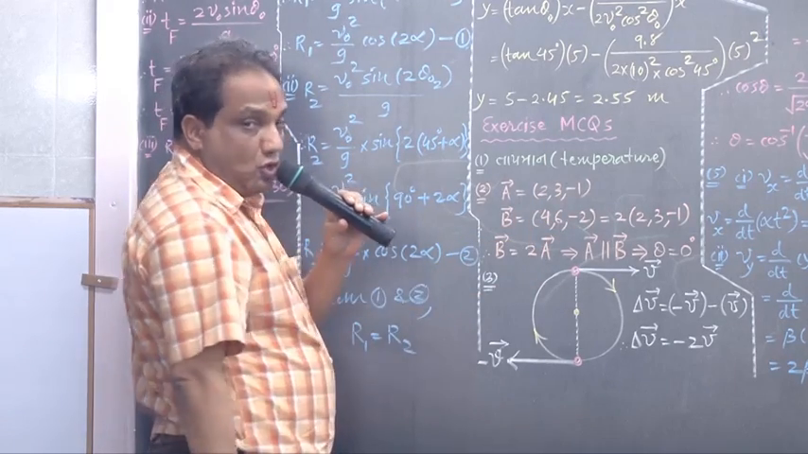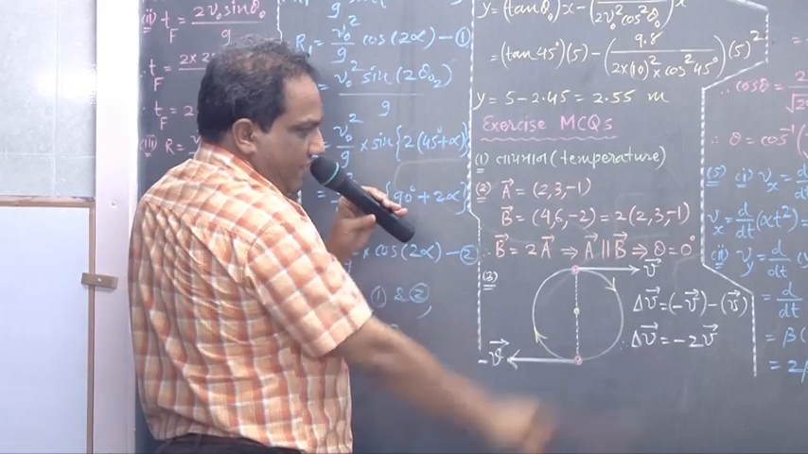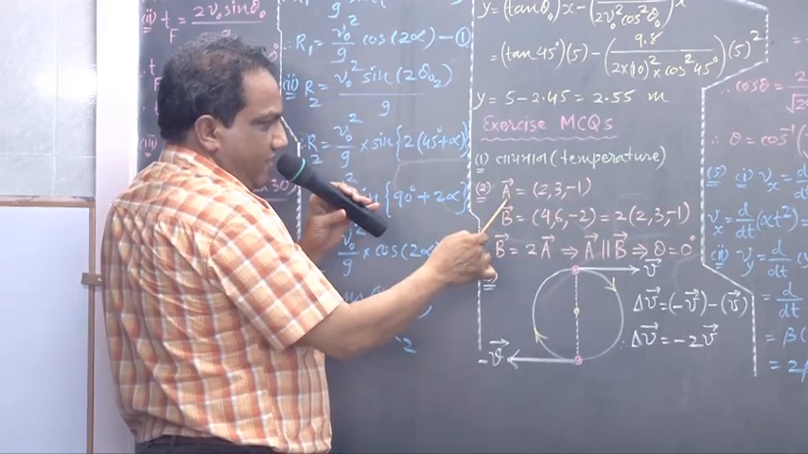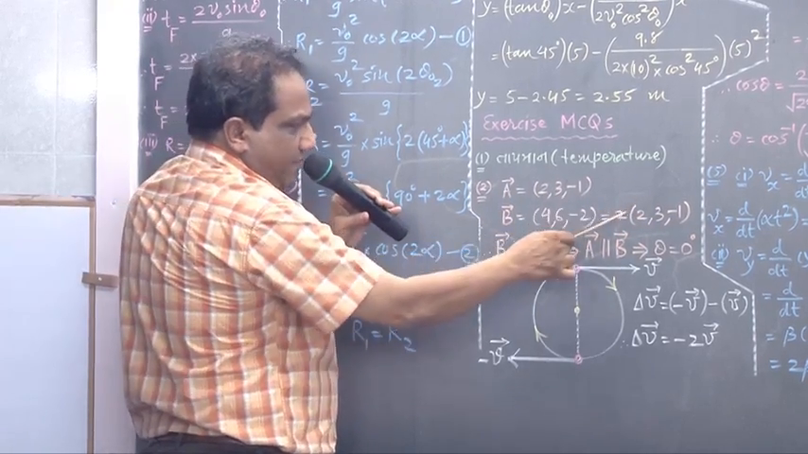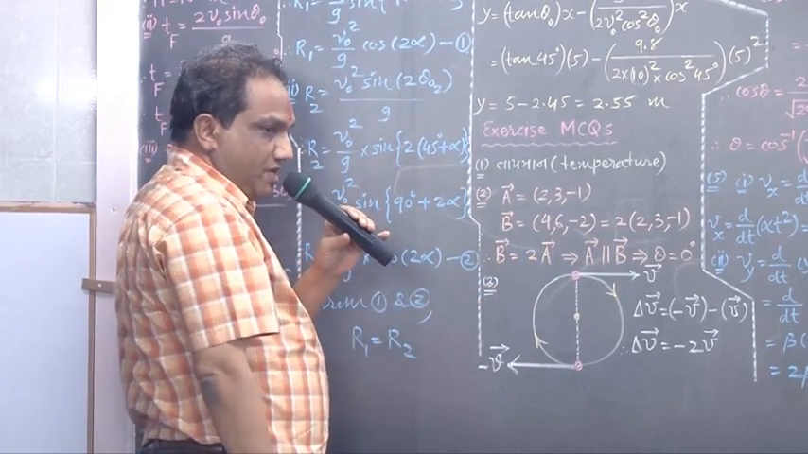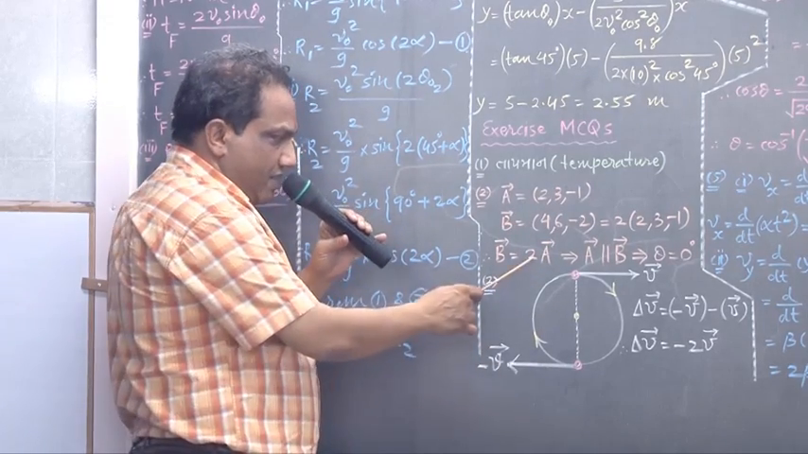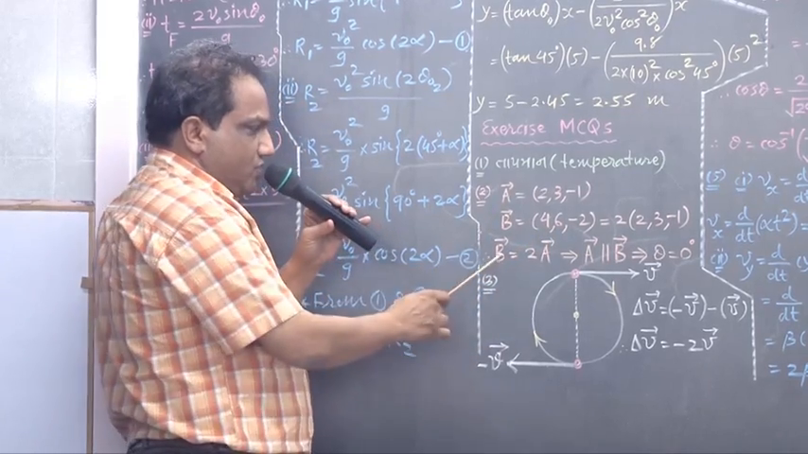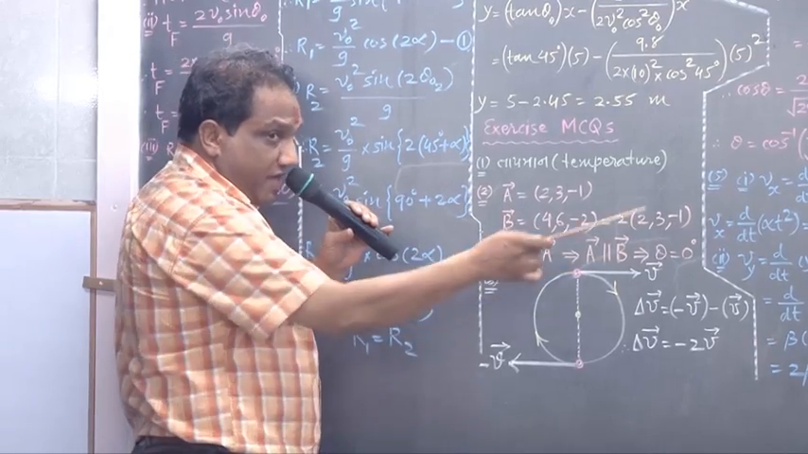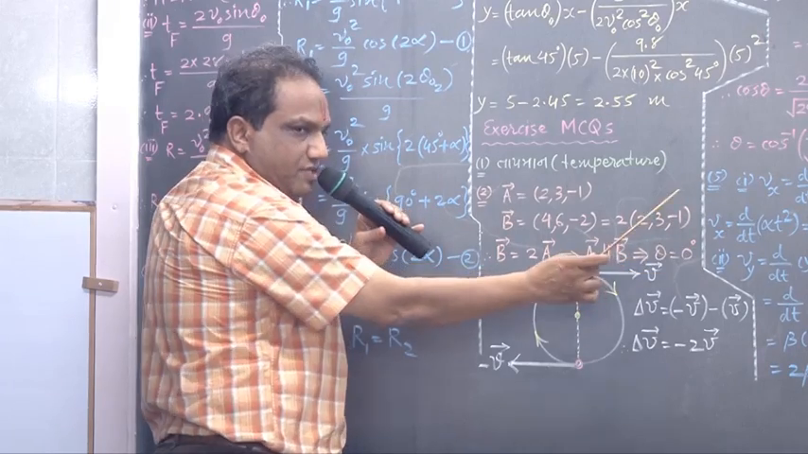Just take 2 common. If you take 2 common, then inside the bracket it is 2, 3, minus 1. That is nothing but vector A, so this can be replaced by vector A. These two as it is, okay? Did you study multiplication of a vector with a real number? If that real number is positive, these two have the same direction. So vector A and vector B, because they have the same direction, are said to be parallel, and the angle between them is 0 degree.